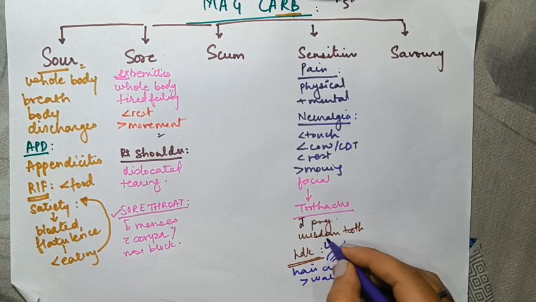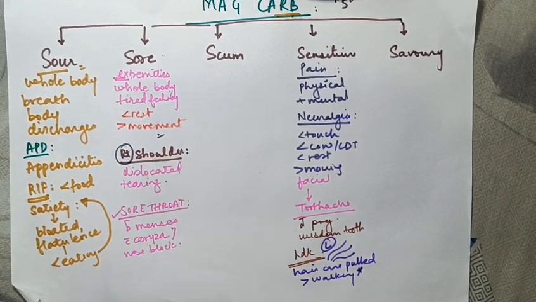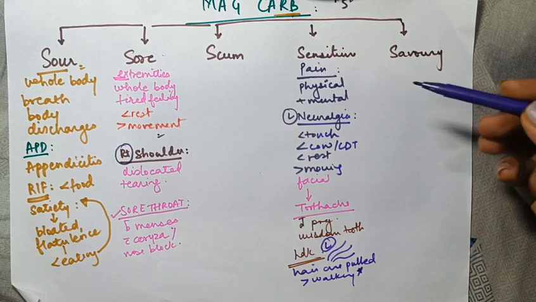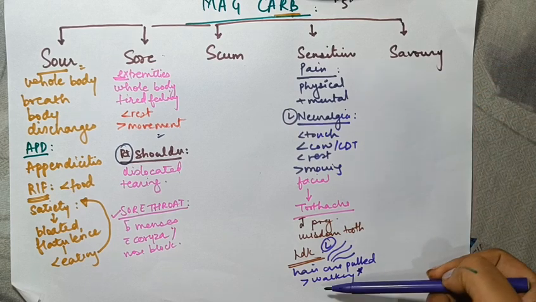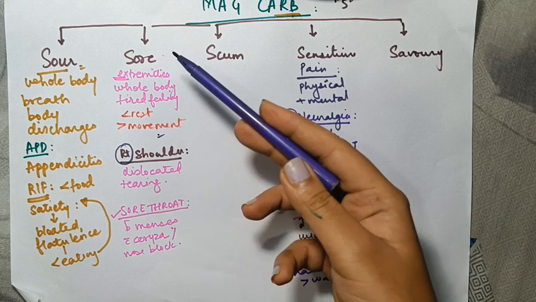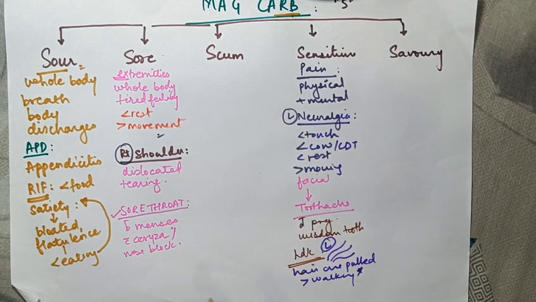Headache is left-sided. Now we will try to see here. Headache is left-sided, shoulder joint is right-sided. Facial neuralgia is also left-sided. So sensitivity is mainly towards the left side. Although there is no such specific thing for the soreness, only shoulder joint is mentioned as right side. The throat has not mentioned any left or right side.